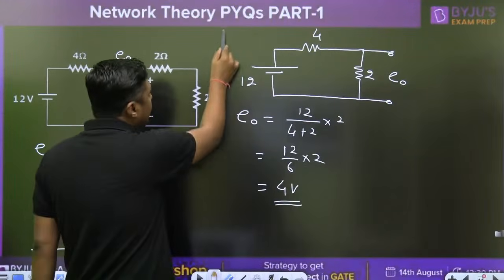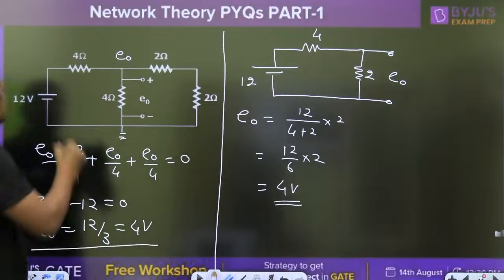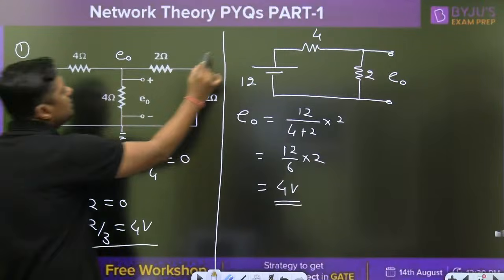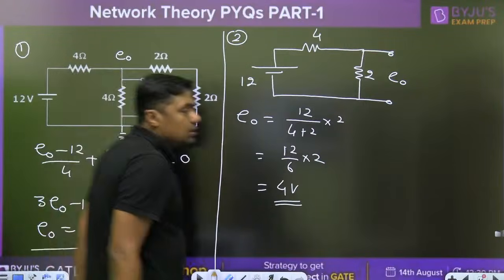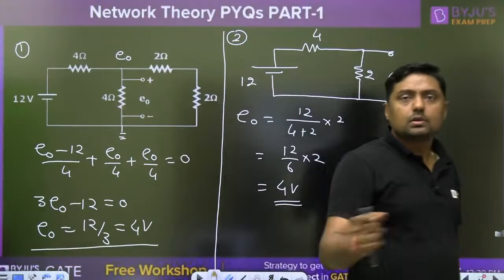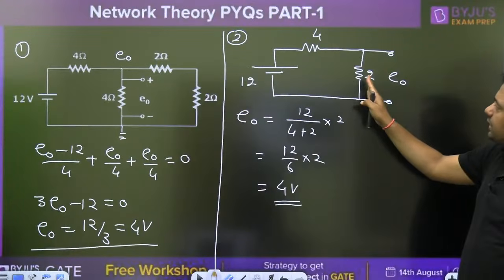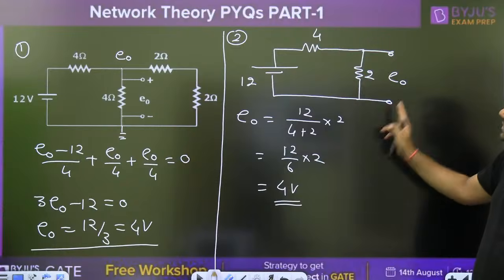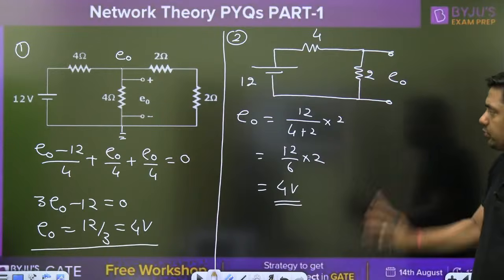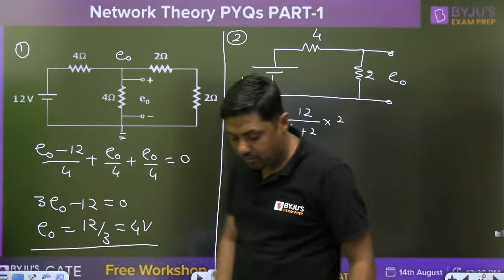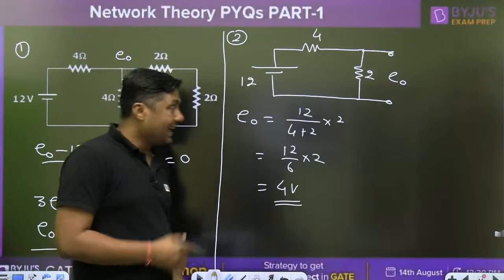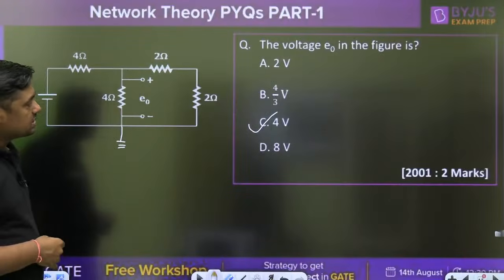So this is the second method, and this is method 1. Directly observe the figure, calculate the equivalent resistor of the parallel connection, then apply the voltage division rule. You are going to get the 4 volt. Very simple, a 1 mark question here. That is a previous year question.